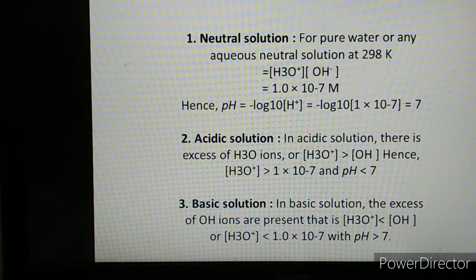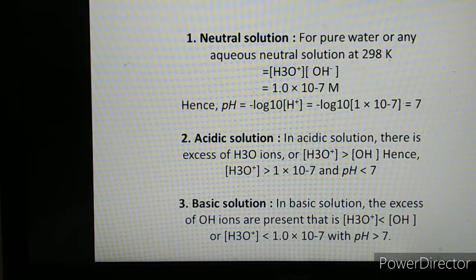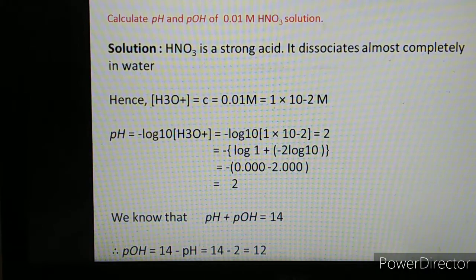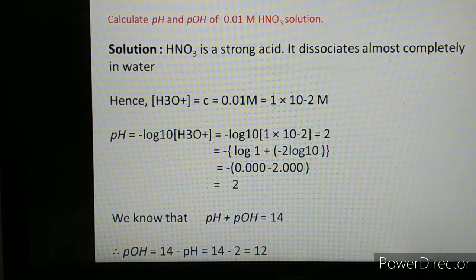So, based on the derivations of pH, pOH, the relationship between pH and pOH, and how the solution will be acidic or basic or neutral, what are the criteria for acidity, basicity and neutrality of aqueous solution? That part we just now discussed. Now, we have to solve the problems based on this concept. Let us consider the first problem, which is given on the board.